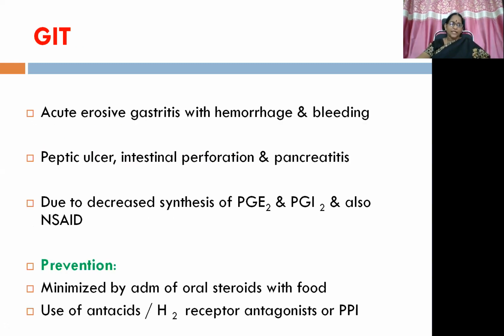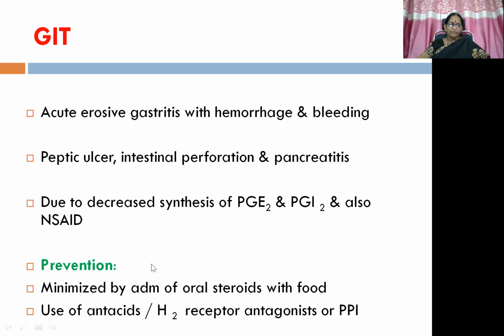Then ADR on GIT. So that we have discussed already. So acute erosive gastritis and hemorrhage and bleeding, peptic ulcer, intestinal perforation, and pancreatitis because of the decreased synthesis of cytoprotective prostaglandins like prostacyclins, PGE2 and PGI2, and also NSAID usage.